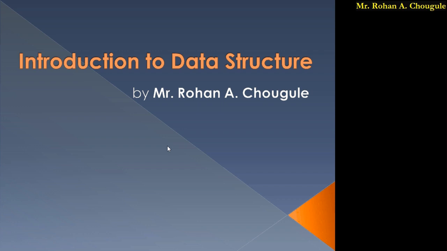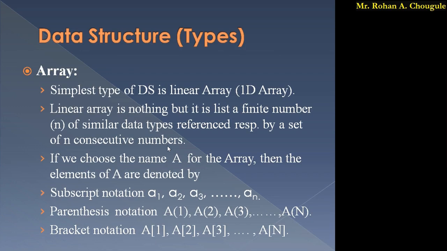And again we have studied the different types: primitive and non-primitive data structure, and in that we have seen linear and non-linear. So in this video lecture we are going to study the types of data structure available, one by one. Let's start with the first type of data structure, which is array.